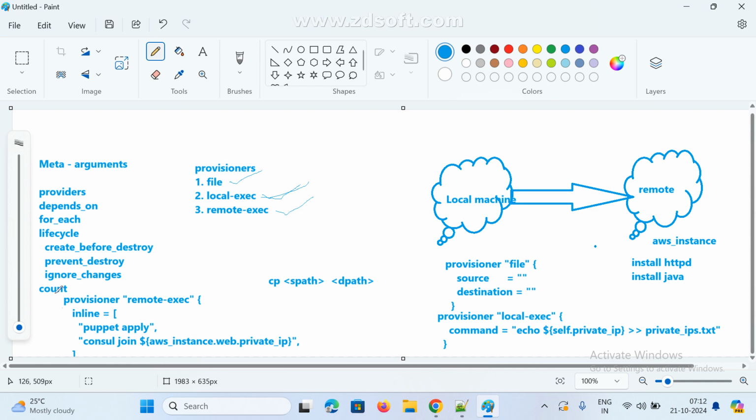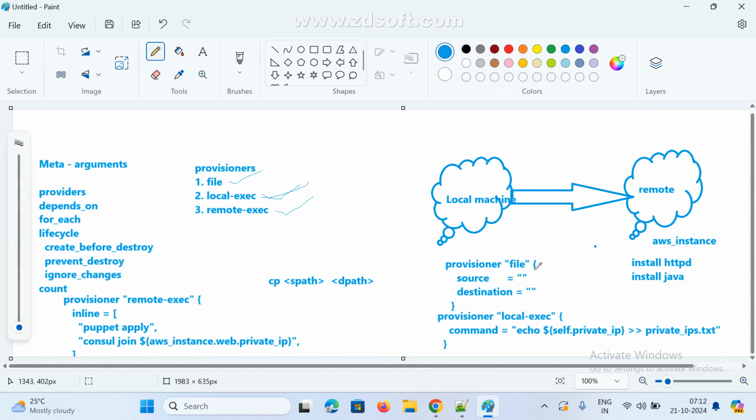I hope you understand, right? Anyone any doubt here? Only three types: file provisioner, local exec, remote exec. We have to remember only these names. In interviews they mostly ask what the provisioners in Terraform are. So how many types, guys? Three types: file provisioner, local exec, remote exec.